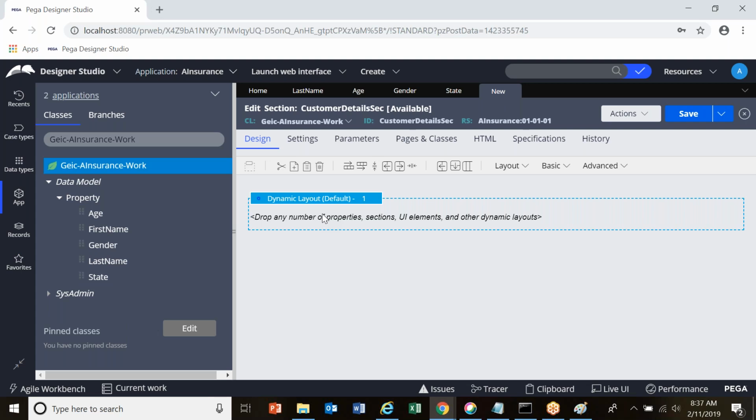If I want to display all my properties, I can display them in 1 column itself, or I can display all my properties in 2 columns, or I can display the same thing in 3 columns also. So that is considered a layout. Now, what is dynamic layout? A dynamic layout is something like this.